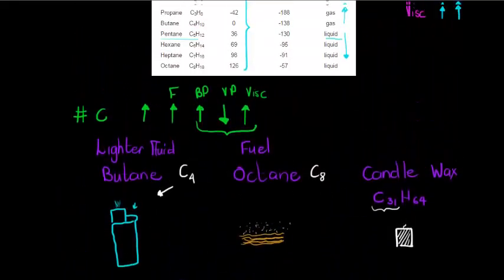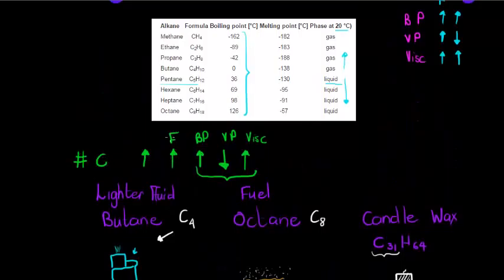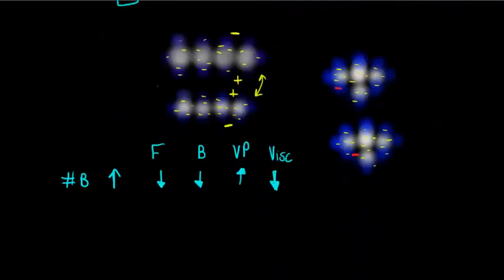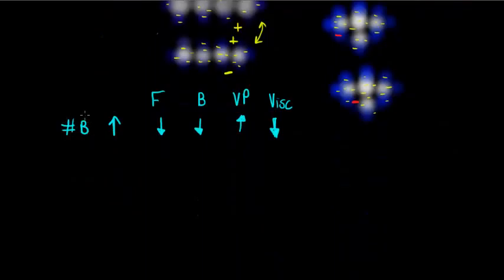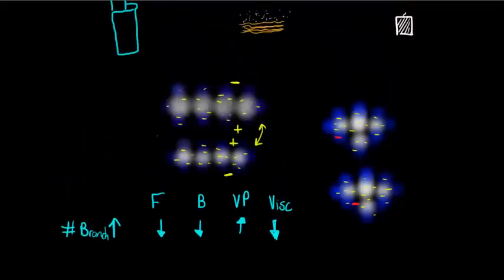The same effect. An increase in the carbon chain increases the force, but an increase in the number of branches decreases the force. So even though I might have butane, which is carbon 4 hydrogen 10, it will have stronger forces in it than we will have in, what is this?